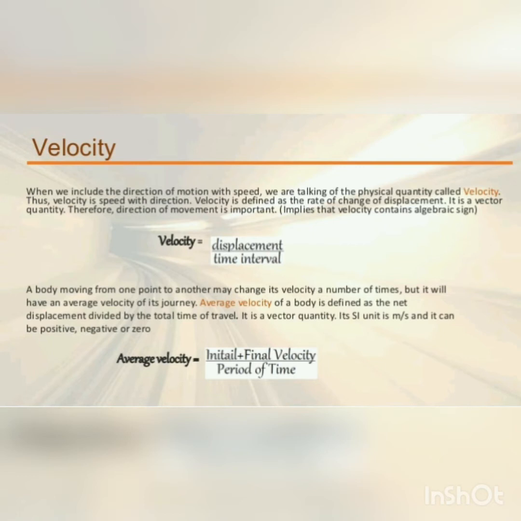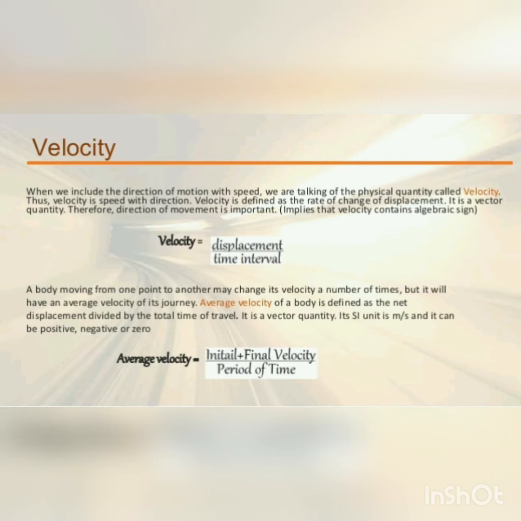It is a vector quantity, so its SI unit is meter per second, and it can be positive, negative, or 0. It is given by the arithmetic mean of initial velocity and final velocity for the given period of time. So average velocity is calculated as initial velocity plus final velocity divided by 2.